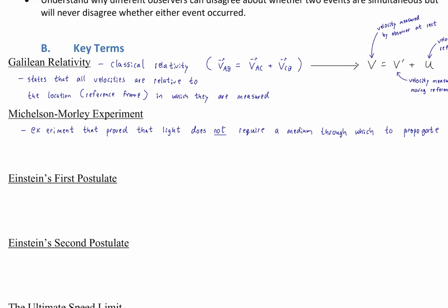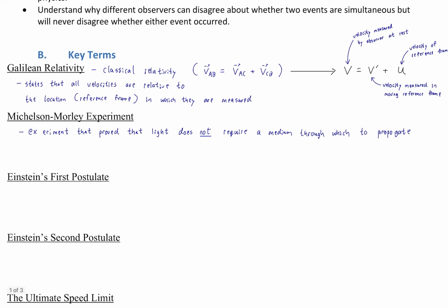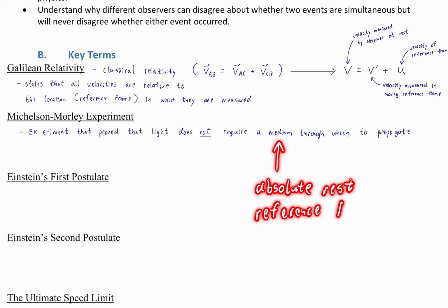In other words, it is an experiment that proved that light does not require a medium through which to propagate. And you may be saying to yourself, hold up, what does proving there is no such thing as an absolute rest reference frame have to do with light not requiring a medium? Well, that medium through which light could have been propagating, based on theories that predated the Michelson-Morley experiment, would have been the absolute rest reference frame. But since the experiment showed that no such reference frame exists, and by the way, the name of that proposed absolute rest reference frame would have been the ether, right?